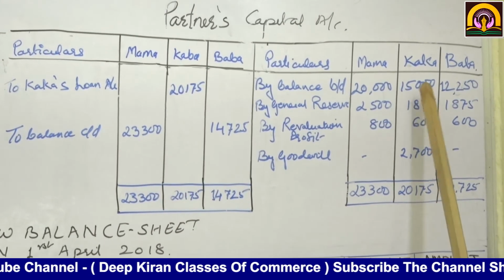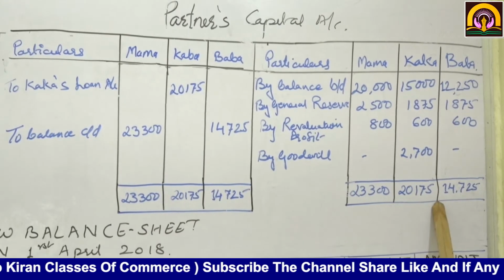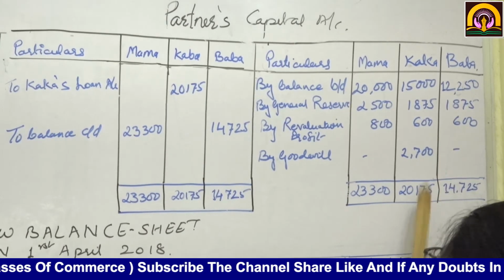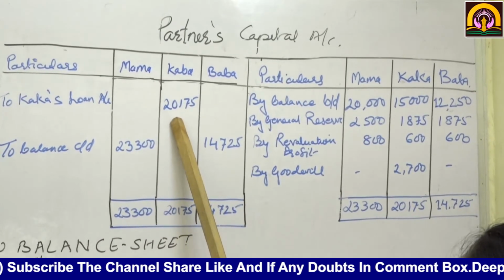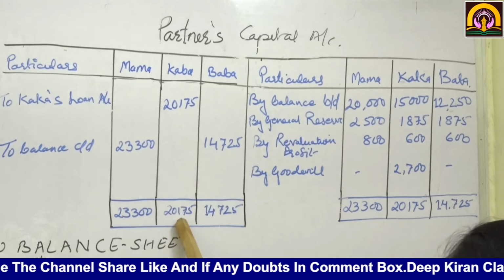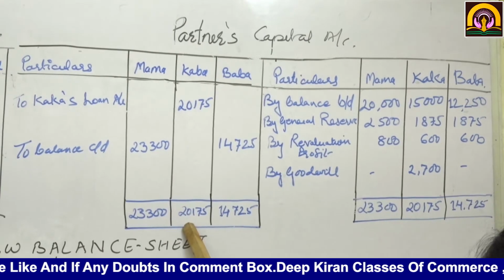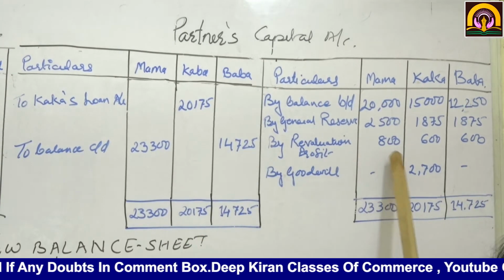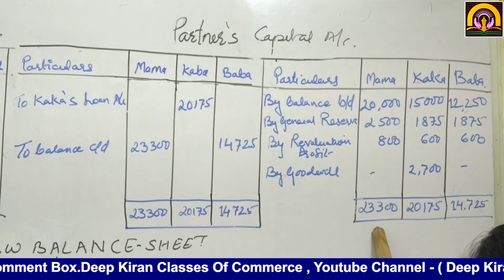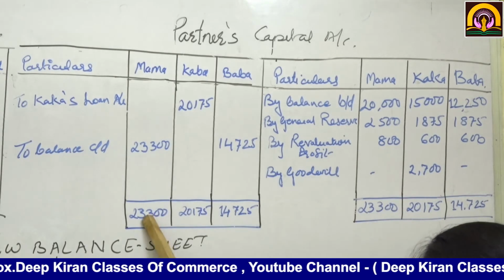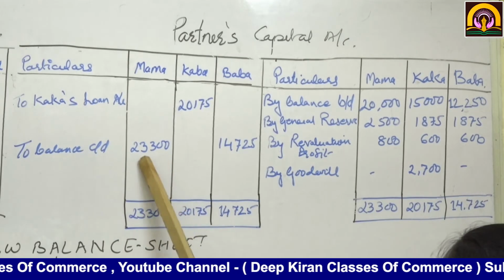Now Kaka's capital is how much? Total will come to 20,175. Now Kaka's loan account, that is kept as a loan, so to Kaka's loan account 20,175, total will be 20,175. Now Mama's capital account, see, credit side comes to 23,300. The same you write on the debit side, and to balance carried down 23,300 you show as balances.